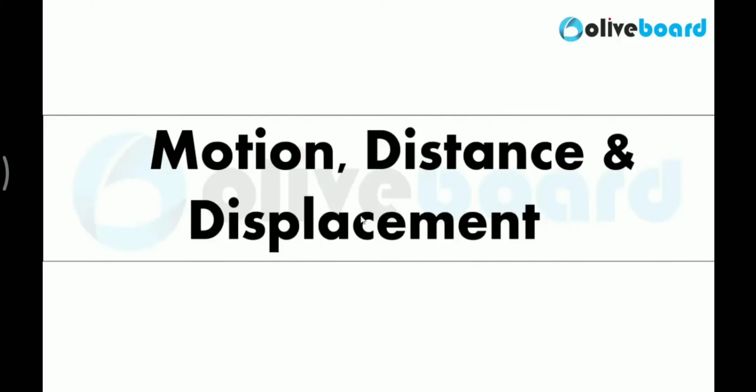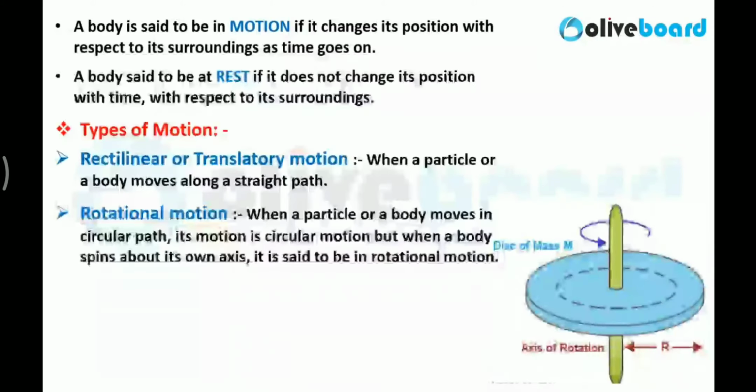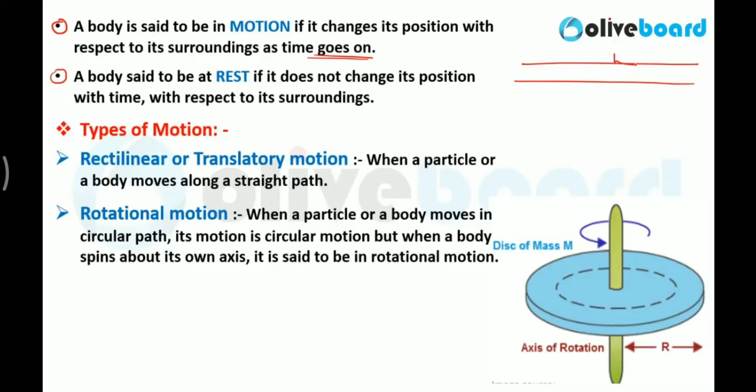So motion, distance and displacement. Here are two very important points: a body is said to be in motion if it changes its position with respect to its surrounding as time goes on. When can you say that any body is in motion? Let's say this is the road, and this is the car, and this car is moving in the forward direction, in this direction, and a man is standing over there.